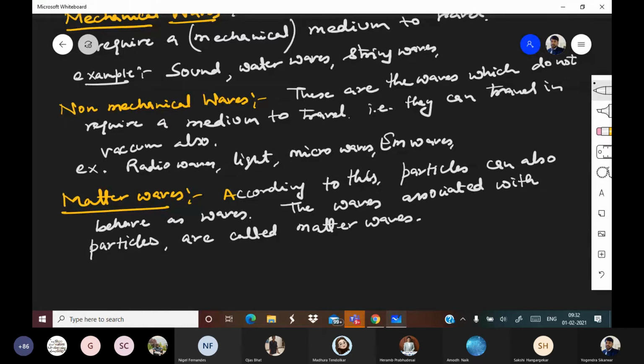The waves associated with particles are called matter waves.